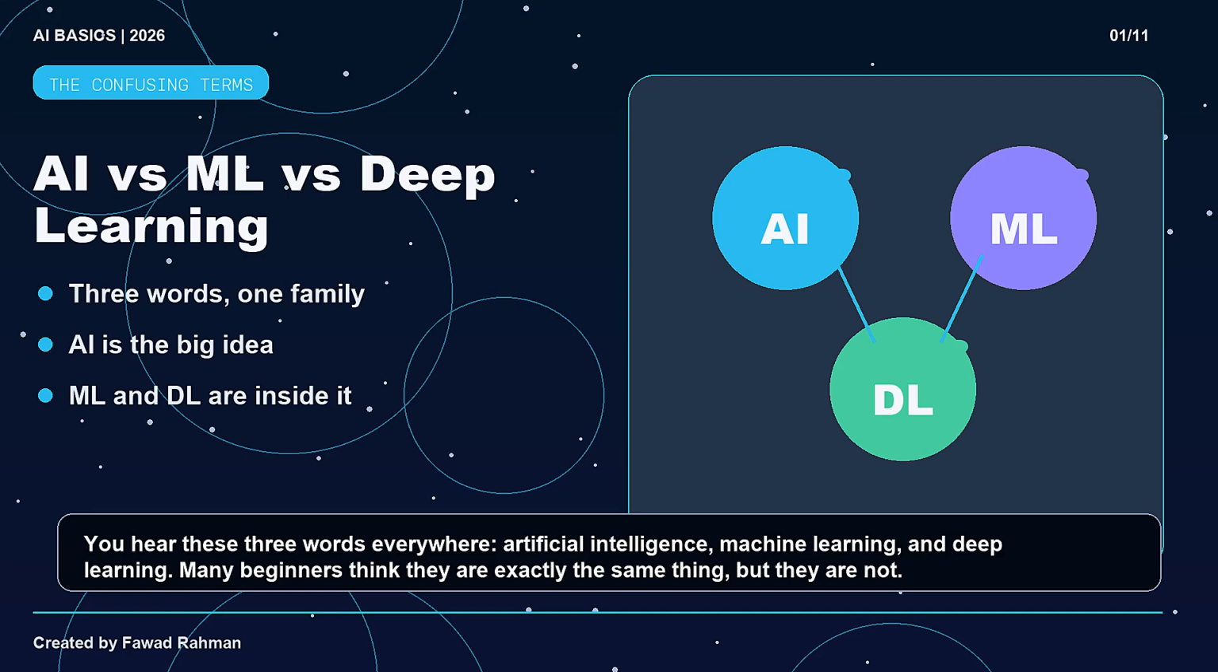By the end, you should be able to hear any AI news story and know which layer people are talking about. That mental clarity matters because these words are often used loosely online.